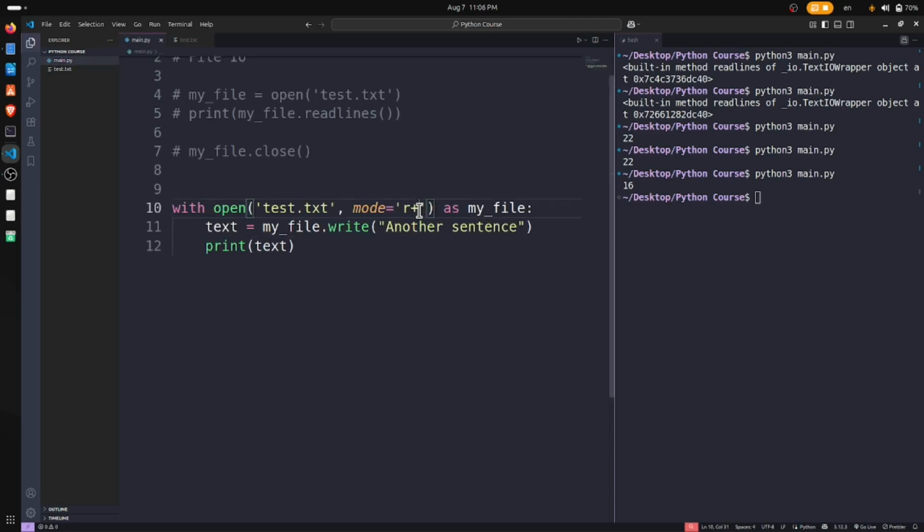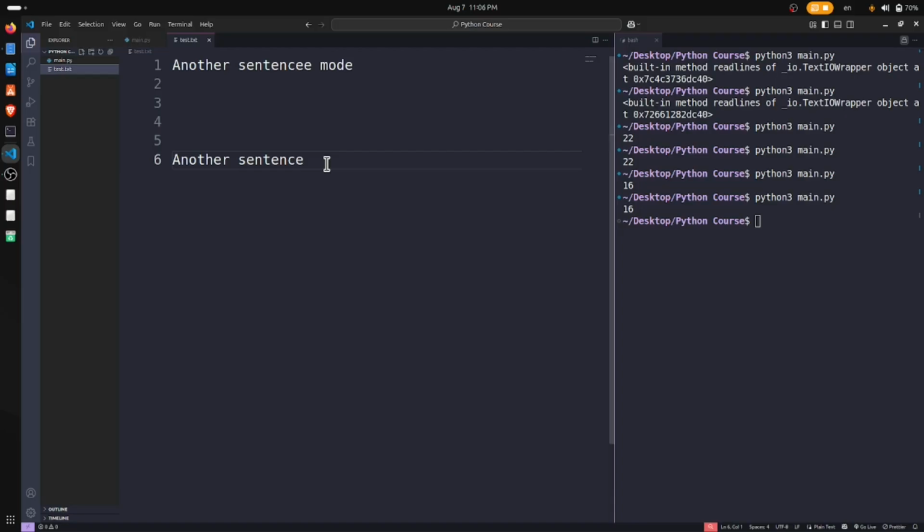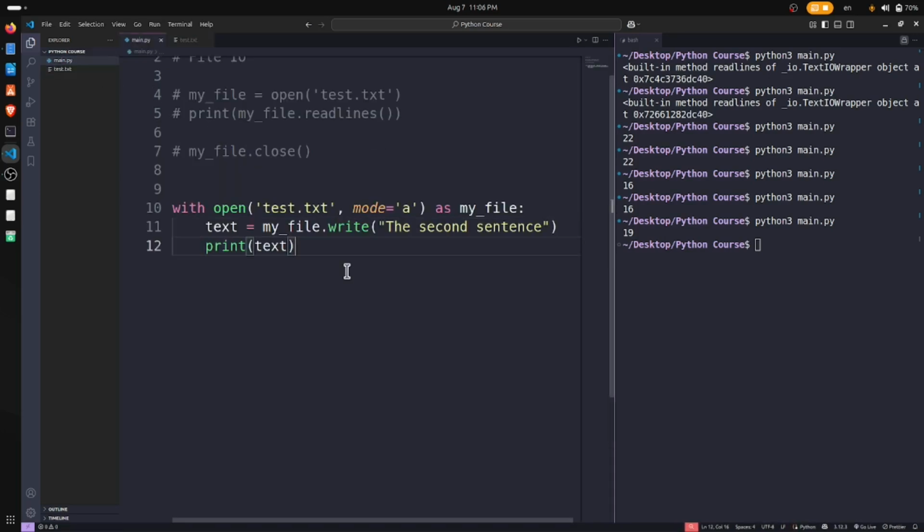Let's have another thing: append. Append mode will do this very, very easily. Now let's have this in append mode. We have this. Okay, another sentence. The second sentence. Okay, we have two things. Another sentence. Let's see. The second sentence. And we can append like this, because this is the append mode. A is the append mode. So it's very, very useful.